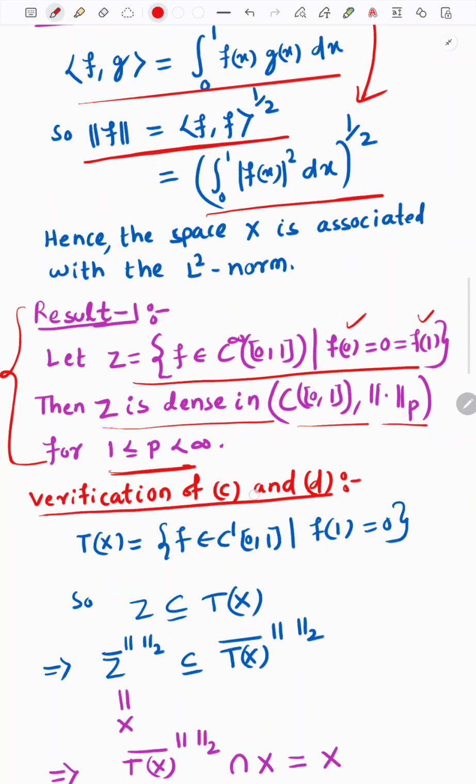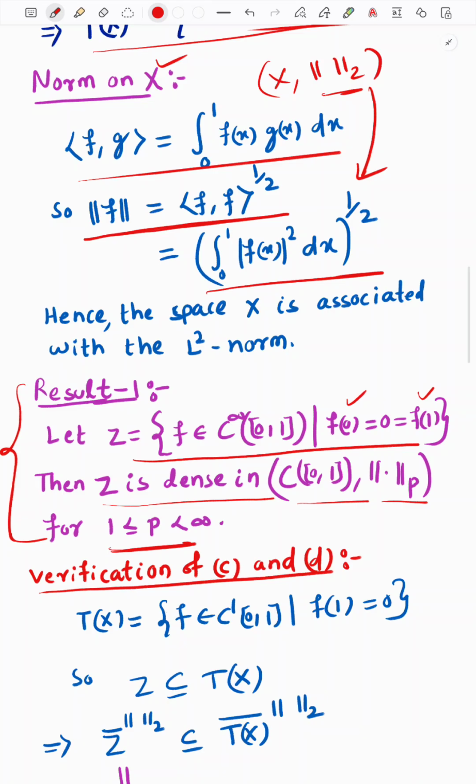But our image set Tx is a bigger set. Z is a subset of Tx, because Z contains all the smooth functions such that f of 1 is equal to 0 and f of 0 is equal to 0, but Tx contains all once differentiable functions such that f of 1 is 0. So the number of conditions is more in the set Z, therefore Z is a subset of Tx.